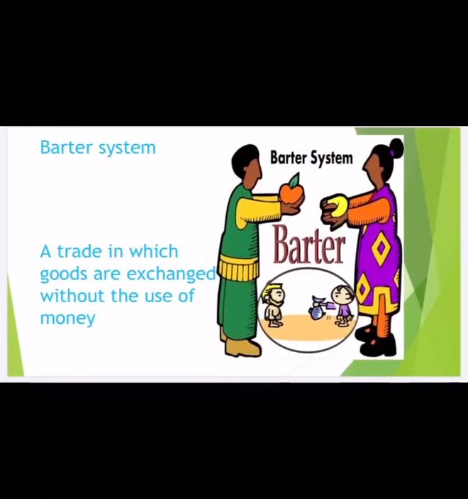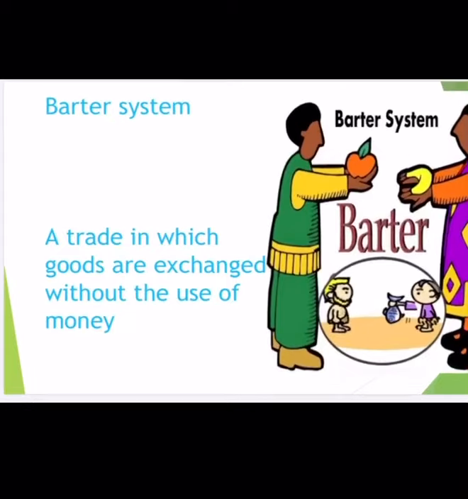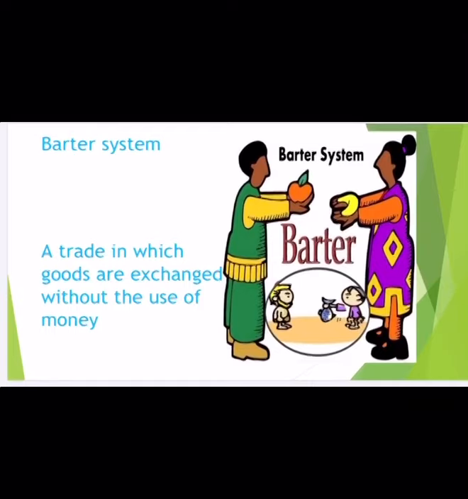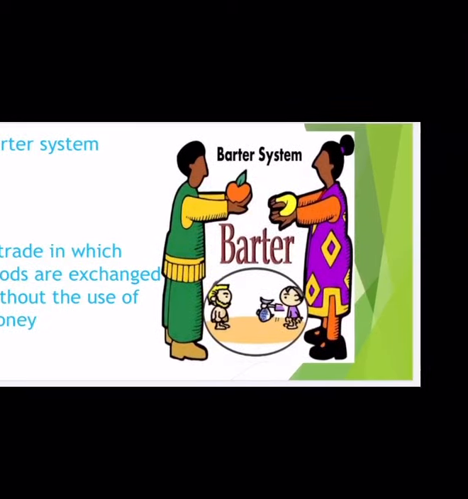Next, we already know the barter system. Here the barter system is defined as a trade in which goods are exchanged without the use of money. You know that here there is no use of money, they will be exchanging the goods only. You can see here one person is giving an apple, another person is giving a banana. Without exchanging or paying money, they exchange the goods. It was in the olden days, and it is called the barter system.